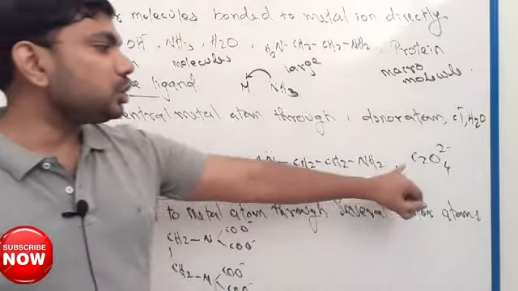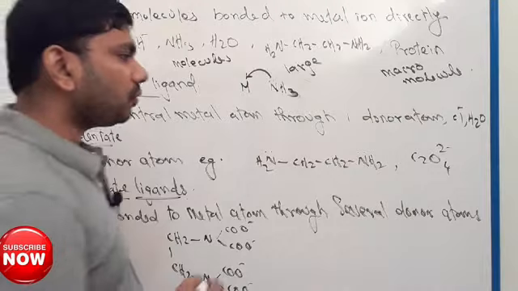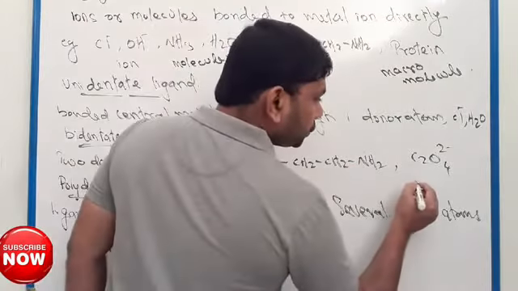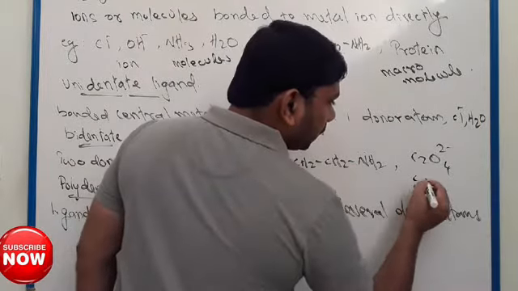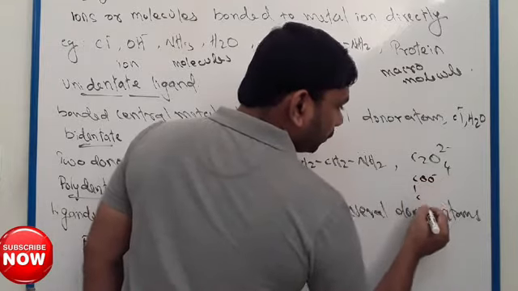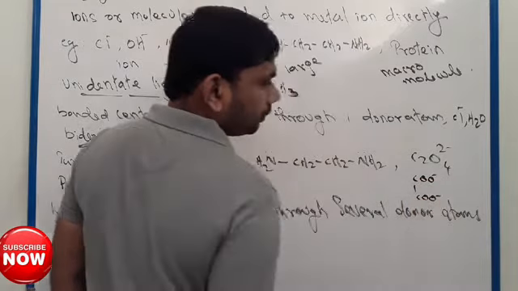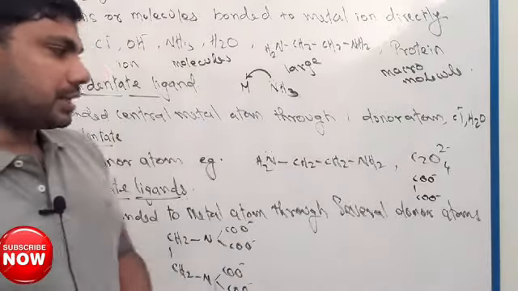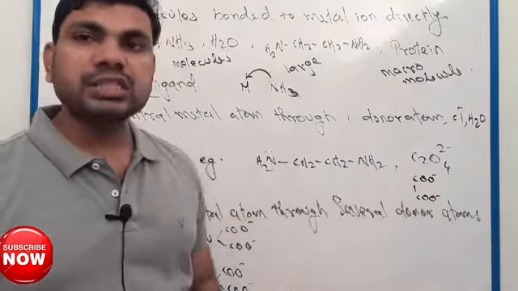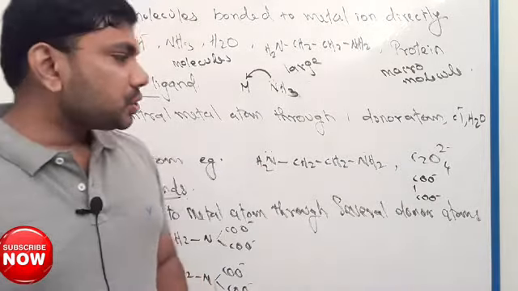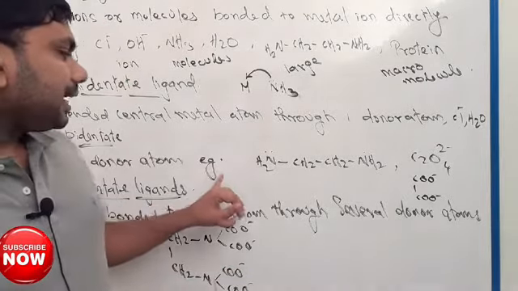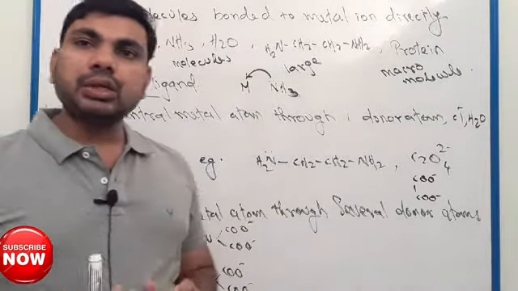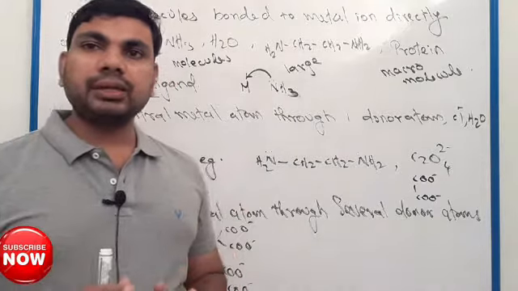Another example, C2O4: two carbons, and COO, so there are two donor oxygen atoms. Clear?